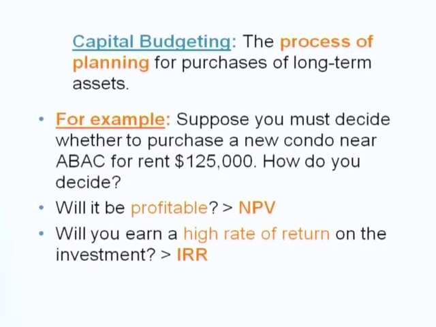That is the internal rate of return, or what we call IRR. IRR is the rate of return. We will accept the project if the rate of return is greater than the rate of cost, right?